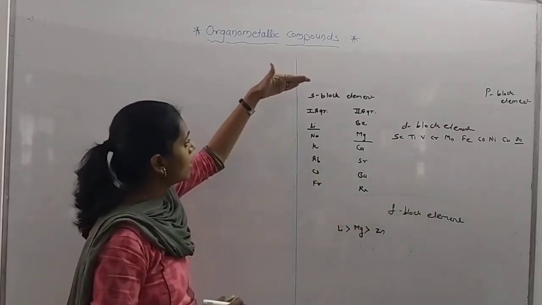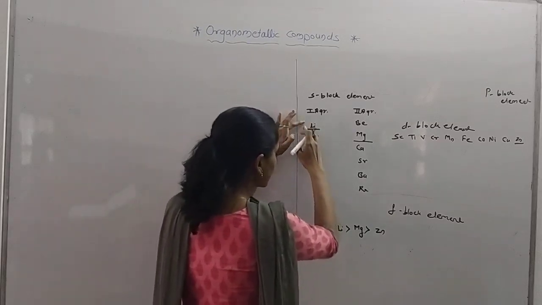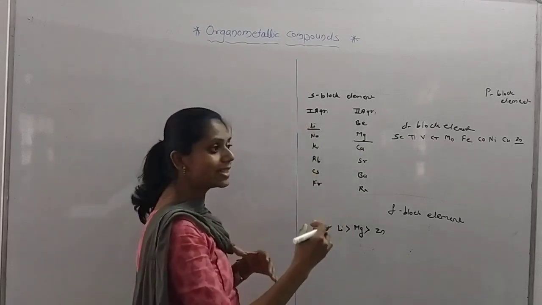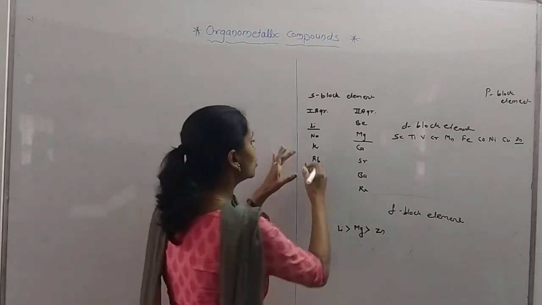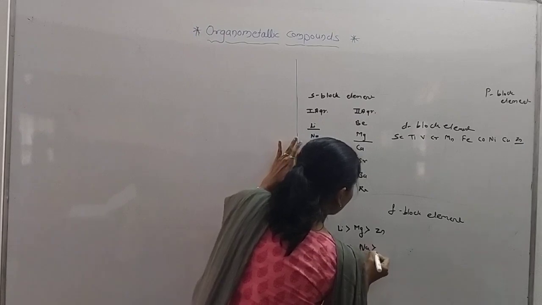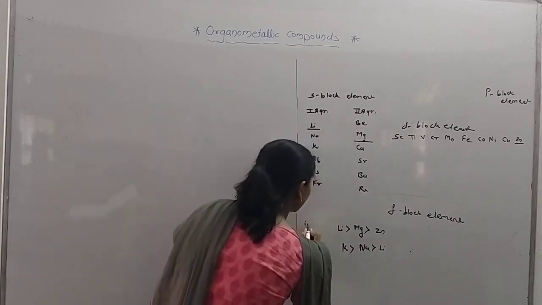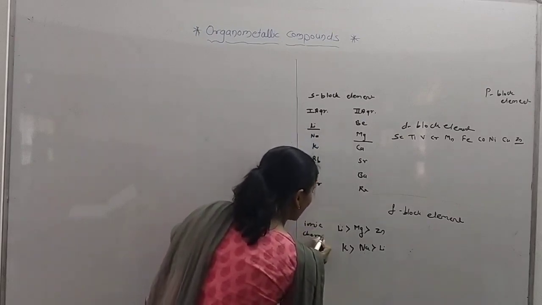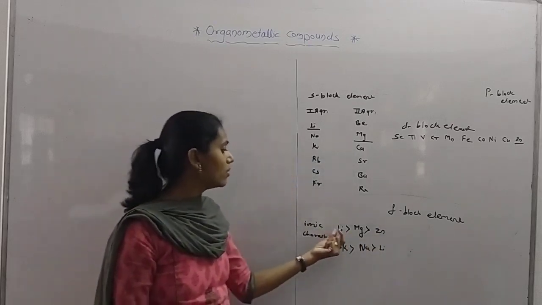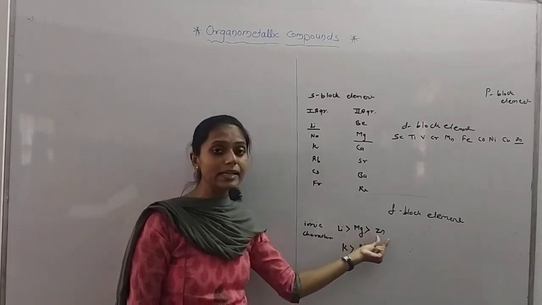As we go from top to bottom, the trend is like this: the size of the atom increases, so ionic character increases. So potassium is more ionic than sodium, and sodium is more ionic than lithium. So it's the ionic character, or you can say the electropositivity of the atom. That means lithium is more electropositive than magnesium, and magnesium is more electropositive than zinc here.